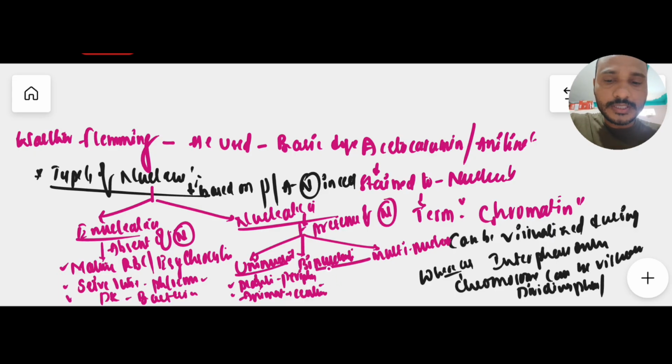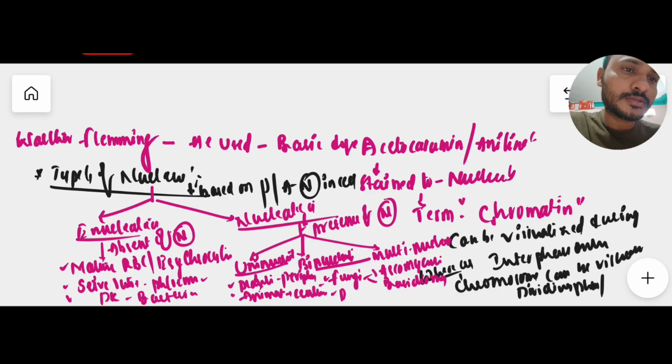Now coming to binucleated cells. Generally these binucleated cells are present in fungi only in two classes, Ascomycetes fungi and Basidiomycetes fungi. And not only fungi, they are also present in a protozoan organism, that is Paramecium. In Paramecium also we have seen two nuclei. It is a protozoan organism. In Paramecium again there are two nuclei.